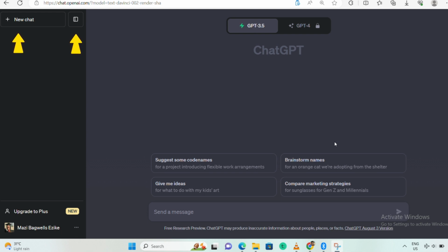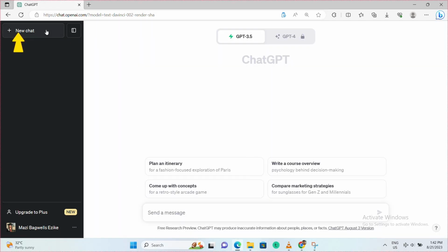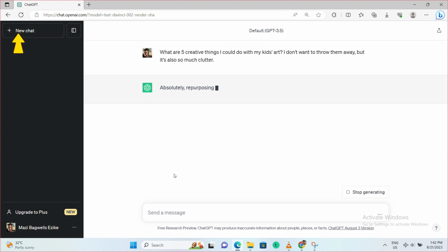Yeah? So this feature is useful because the ChatGPT model remembers what was previously discussed in a conversation and will always respond with the context. So starting a new chat will create a new discussion without a context.